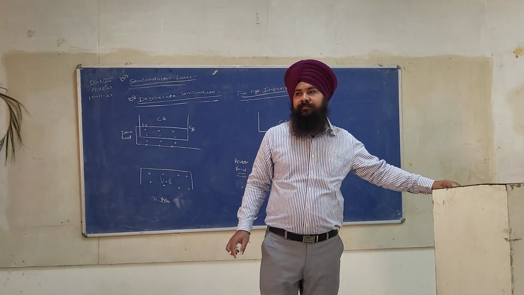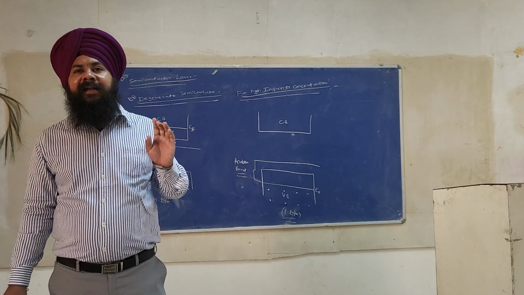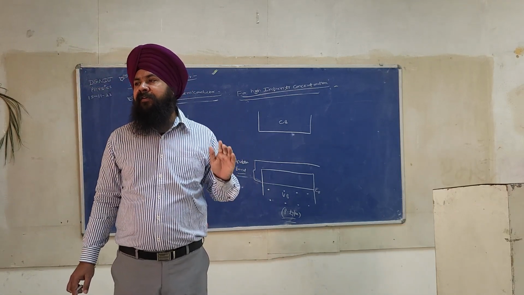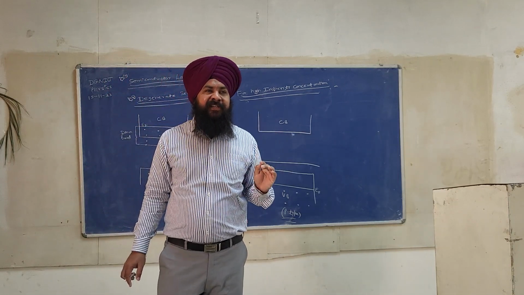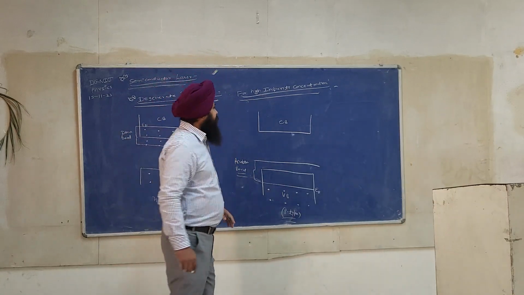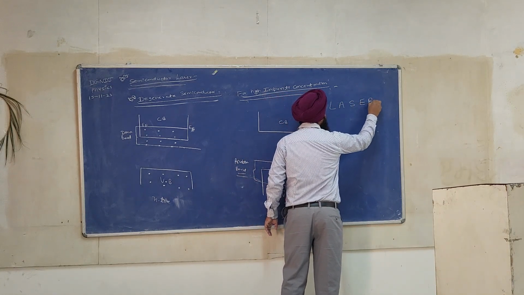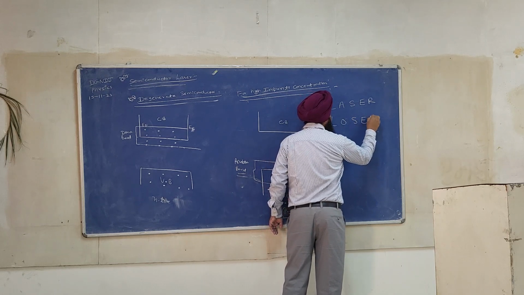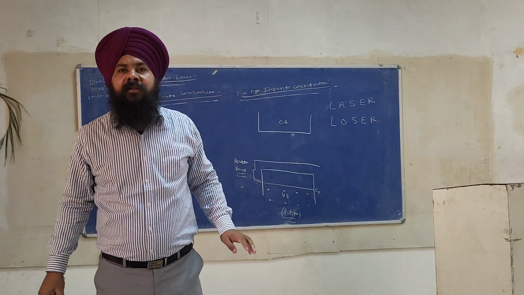Can you tell me what is the full form of laser? Light amplification by stimulated emission of radiation. And what is the full form of loser? Light oscillation by stimulated emission of radiation. So I will end this lecture with laser and loser, where A stands for amplification and O stands for oscillation.